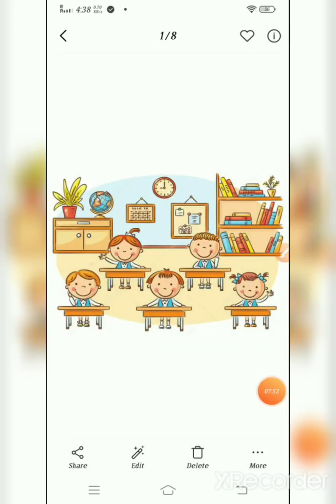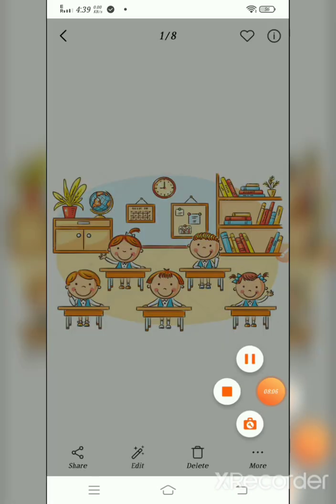So this is your homework picture. In this picture you have to find the number of boys and number of girls, number of red color books and number of yellow color books in a lamp. You have to find these answers. Find the answers for these questions.